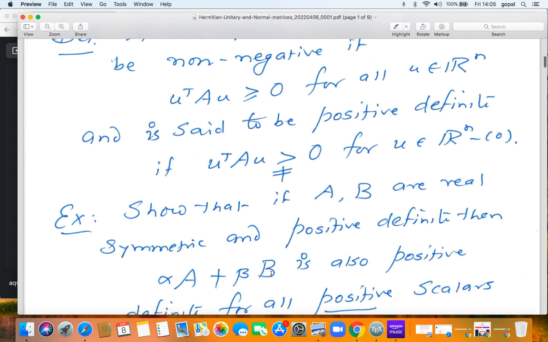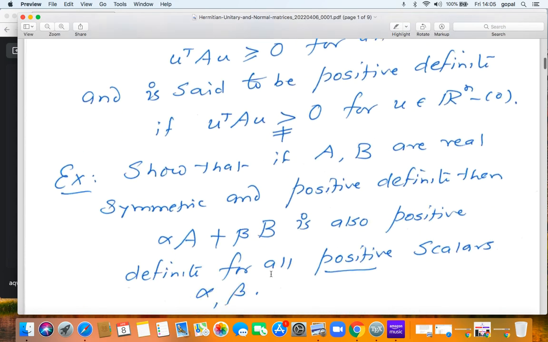Show that if A and B are real symmetric matrices, both positive definite, and I take a linear combination of these matrices, alpha A plus beta B, with the scalars alpha and beta positive real numbers, then alpha A plus beta B is also going to be positive definite. You have to check that U transpose times alpha A plus beta B times U is going to be strictly positive for non-zero U. You can immediately check this.